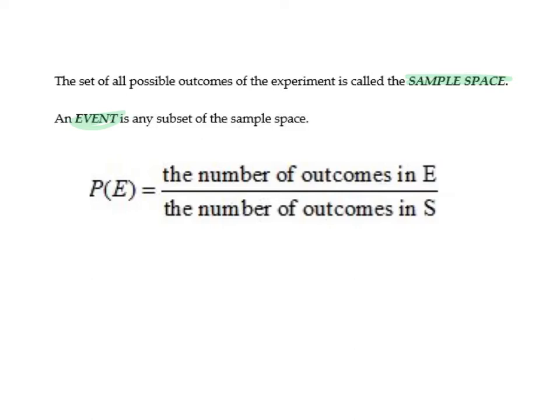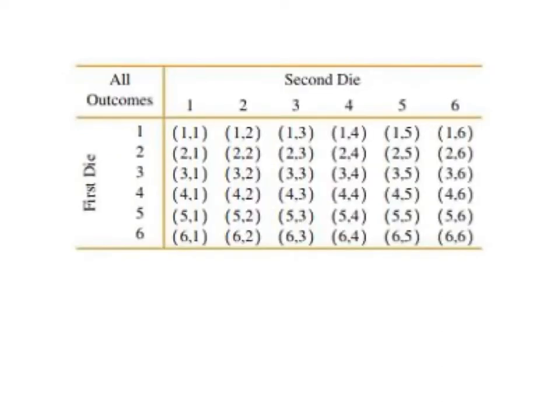It's possible to divide up the sample space, that's the set of all possible outcomes, by using the concept of random variables. Consider an experiment in which we roll two distinguishable dice. Perhaps one is red and one is blue. Since there are 6 outcomes for each, again by the multiplicative principle of counting, there are 36 outcomes in the sample space shown here. Notice how the outcomes are listed as ordered pairs. The ordered pair 3, 2, for example, indicates that the first die came up 3 and the second die came up 2.